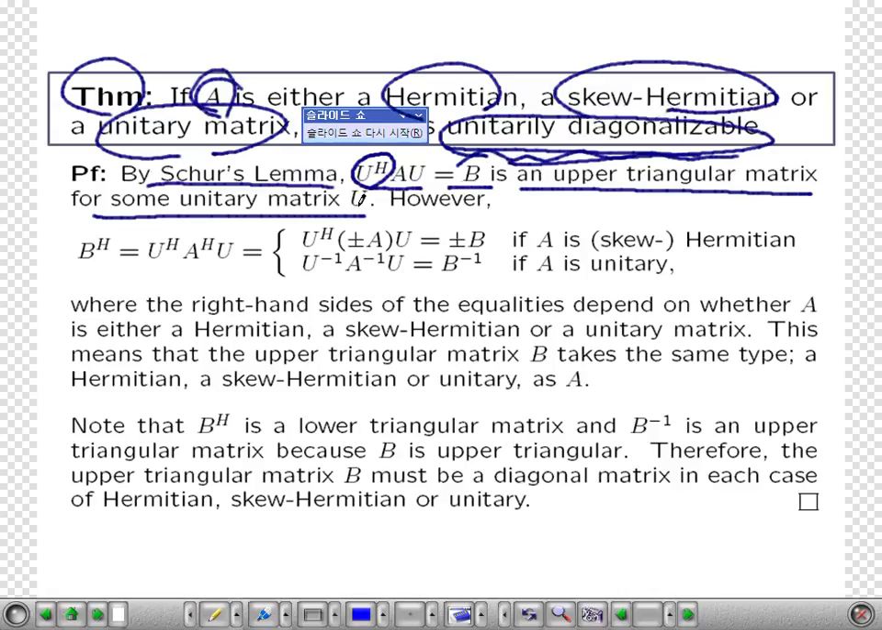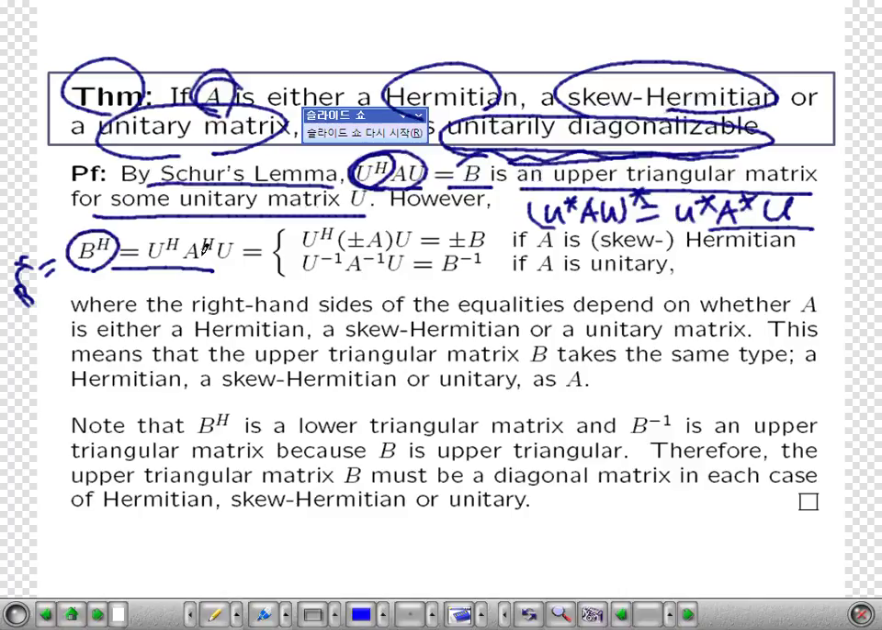Okay, let's see. What is B star? It is the conjugate transpose. B star is the star of U star AU, which is U star, A star, and U star star, so it is U itself. So we have this. If A is Hermitian, then A star is A. So we have U star, A, U, which is exactly the same as B.